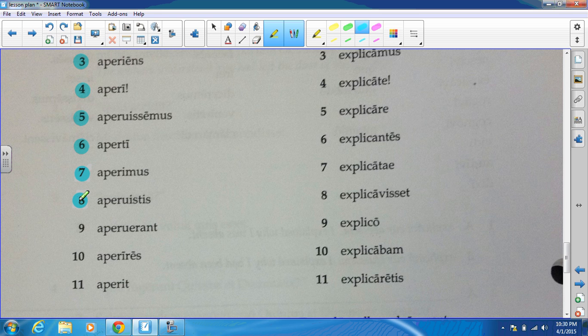We get number 8 as you all, TIS, so you all opened, that's the perfect tense. Number 9, we get pluperfect indicative: they had opened. For number 10, we get the imperfect subjunctive: you were opening. And then finally, you get he, she, or it opens.